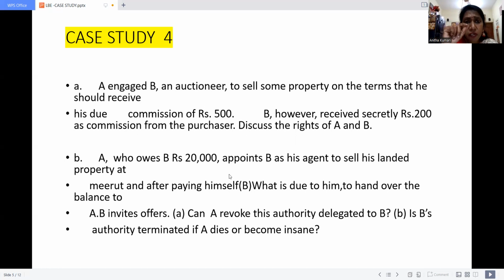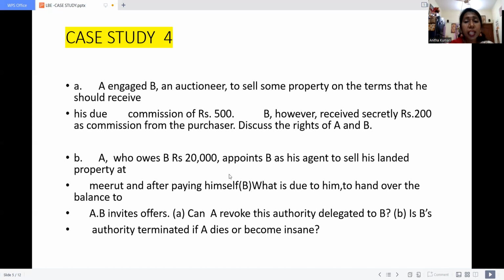In agency, under the termination of agency, we have seen one concept: the agency comes to an end when there is death or insanity of either principal or agent. So the question is, in case A dies, whether B can execute the contract.